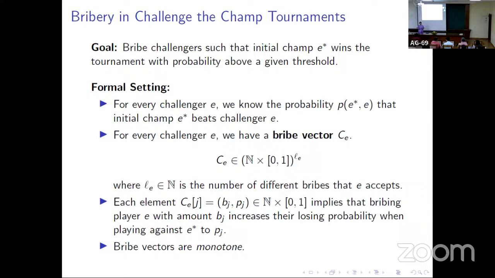The number of challenges and players is the same, right? Yes. So n was the number of input challenges. I think n can be much less than LE. N is the maximum of the LE. No, N is the number, and K is the maximum of the LE. So the number of players can be much less than the size of the input because in the size of the input we have these bribe vectors also.